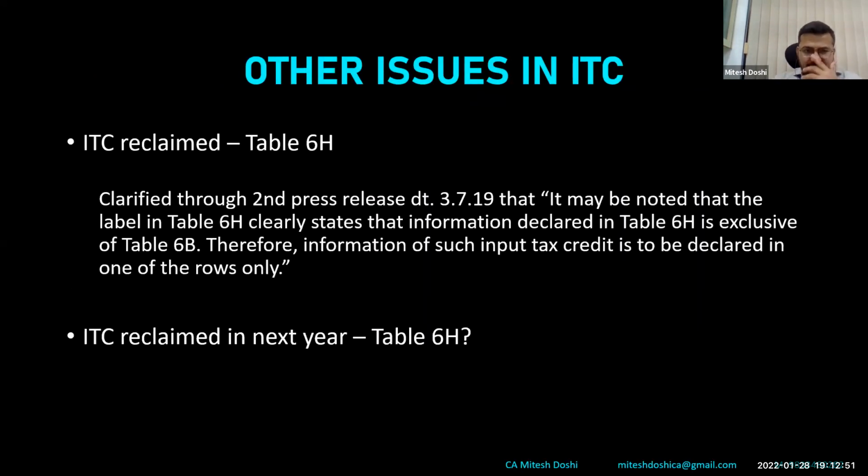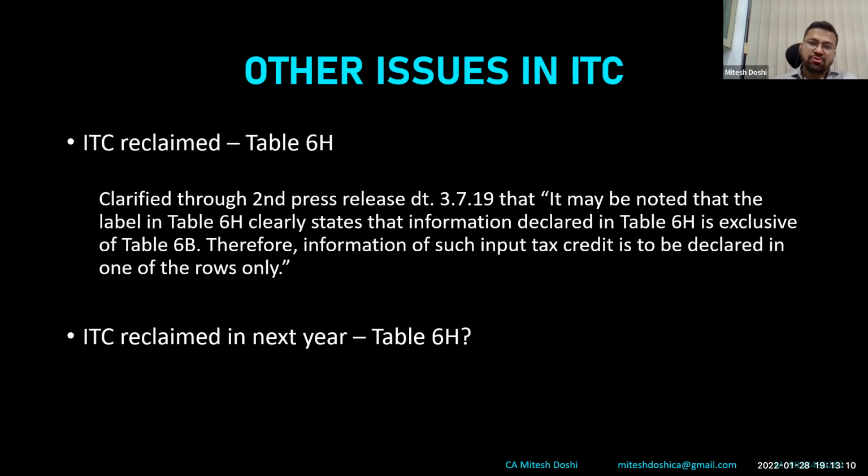So this is one thing. Similarly, 6H, they have clarified that ITC reclaimed, either you have to show it in 6B or 6H. Now there is a peculiar scenario: in 19-20, ITC was availed and reversed. So they have shown it in 6B and table 7. Now it is reclaimed in 2021.